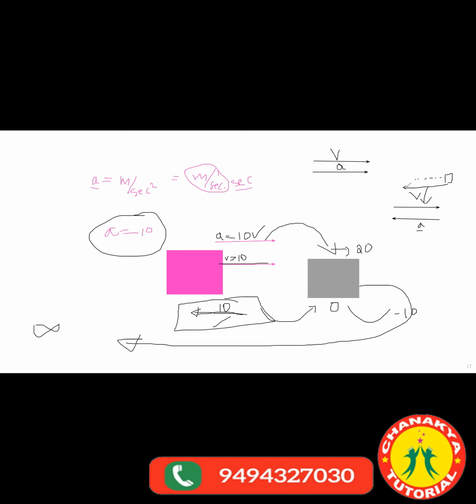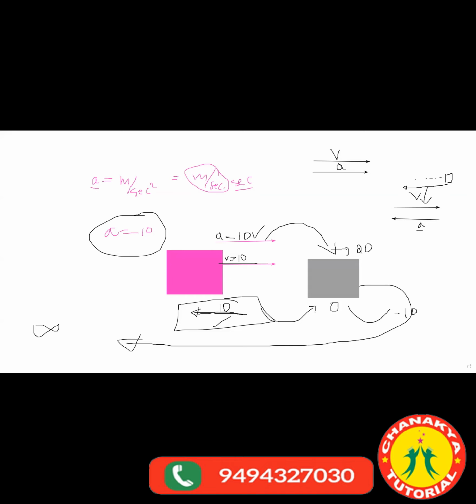You can consider the case of gravity. When you throw a ball, it goes with velocity upwards, but the gravity is pulling it down with 10. So it goes, it stops for an instant and it comes back. Same case. Any doubt here? No, sir. No doubt. I think you have drawn. See, if you're not understanding, you can watch the lecture again.